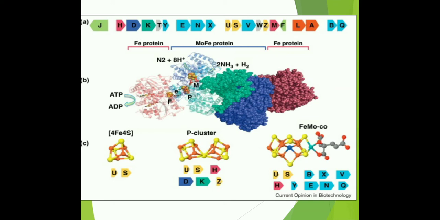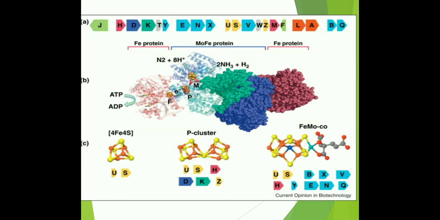Then we'll see the MoFe protein, which is also called dinitrogenase. It is a tetramer with two copies of two different subunits. As you can see here, alpha 2 and beta 2 heterodimer. It contains both iron and molybdenum. Its redox centers have 2 Mo and 32 Fe, and 30 S per tetramer, and it has 2 binding sites for reductase.